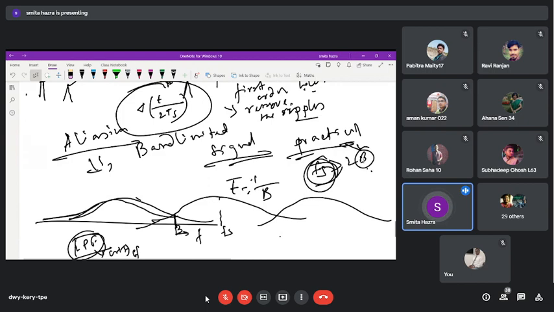Suppose arbitrarily I have assumed that Fs is greater than or equal to 2B, or Fs is equal to 2B, where the signal is not band limited, the signal is time limited. So based on the time limited signal, if we do sampling, then the spectrum of the sampling will be like this. Previous figure তোমরা কি পেয়েছিলে? এটাকে দেখতে পেয়েছিলে এরকম ভাবে।